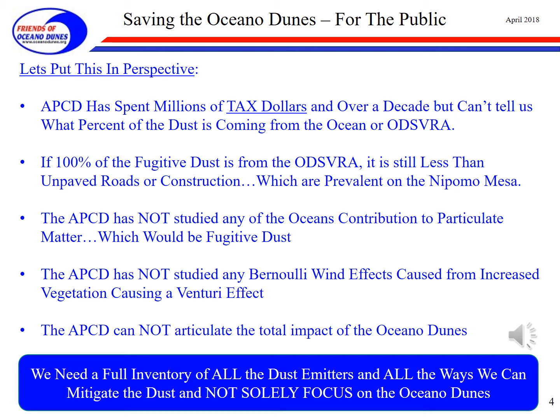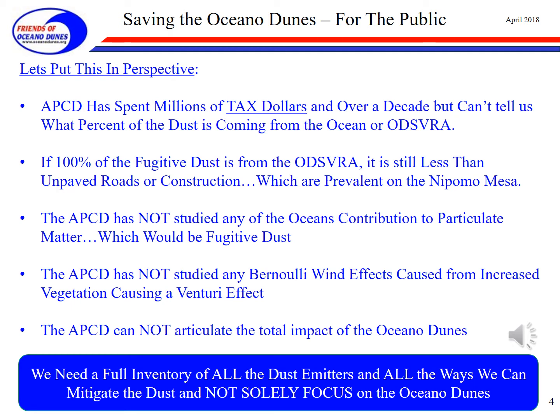As we showed on the last slide, if 100% of the fugitive dust is from the Oceano Dunes SVRA, it is still less than the unpaved roads or construction contribution, which are prevalent in the Nipomo Mesa. Miles and miles of dirt and dust roads, and a lot of construction taking place on the Nipomo Mesa.